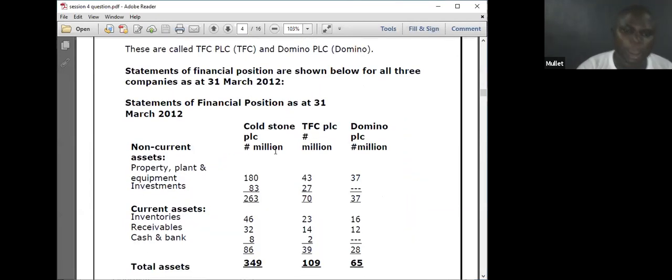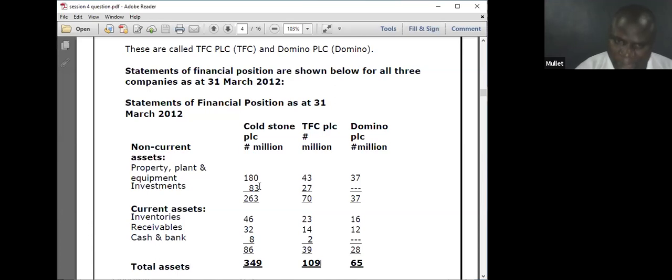Look at it, he has recorded investment 83, 58 plus 25, 83. What is my own duty now? Because I want to report investment in associate, I will not credit this investment by removing the 25. I will not go open cost of investment in associate. I will not debit, because I want to report investment in associate.